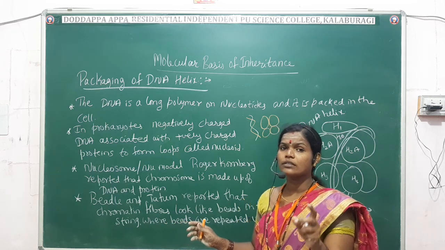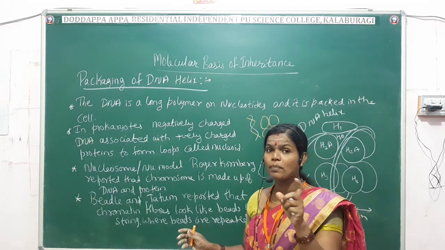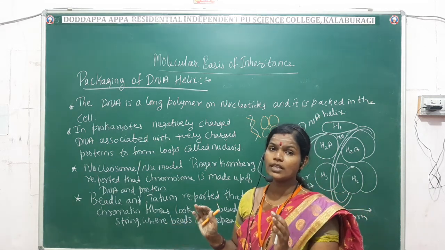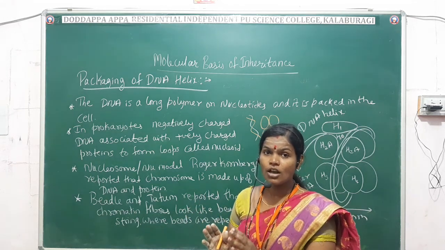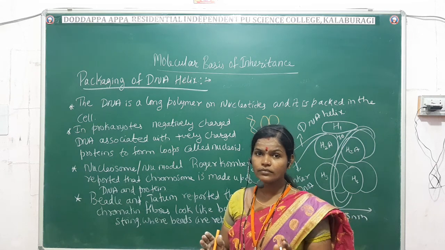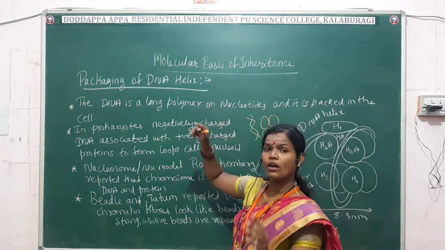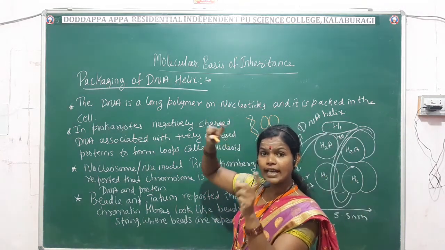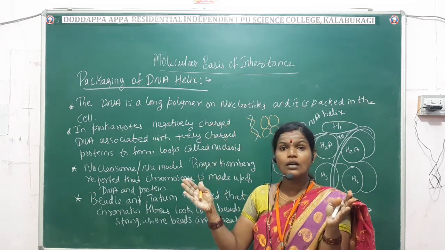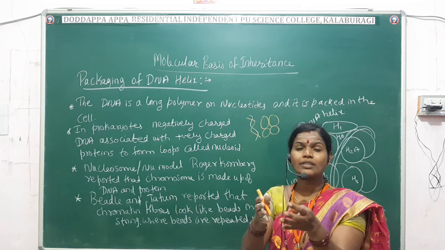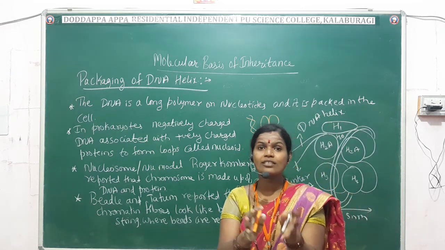See, that is DNA packaging, or how the helix is formed. Packaging of the DNA helix is what we are going to see. Packaging means a group of things combined together is called packing.